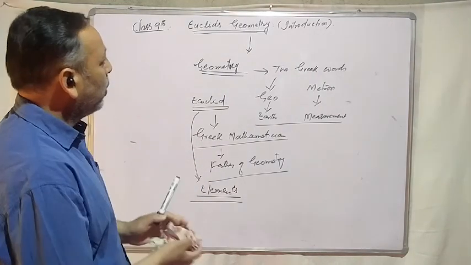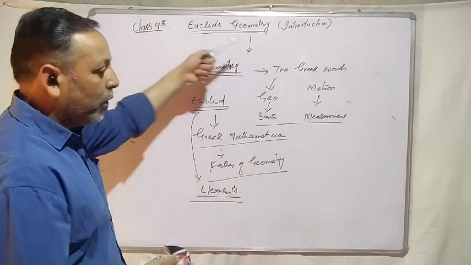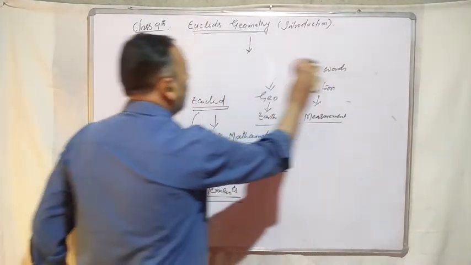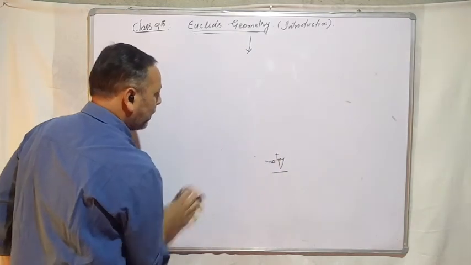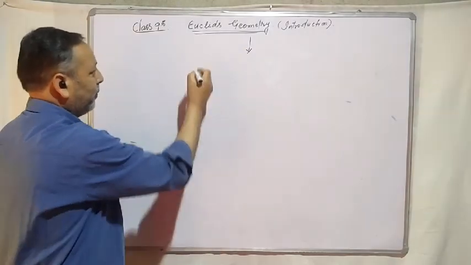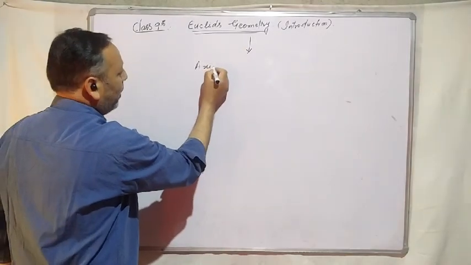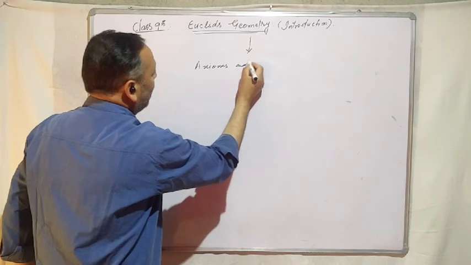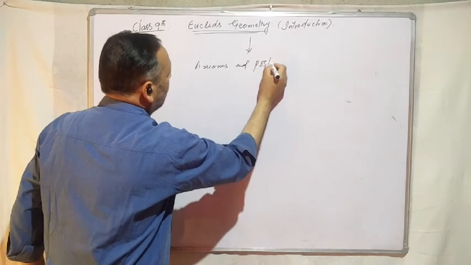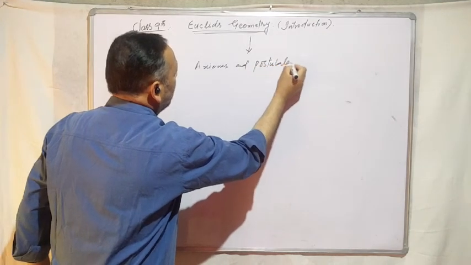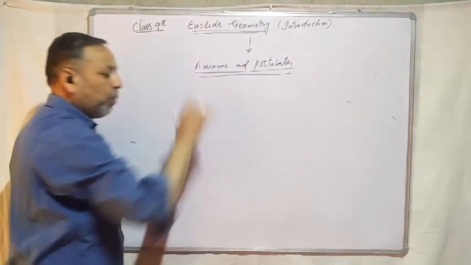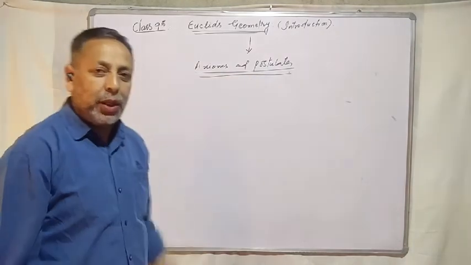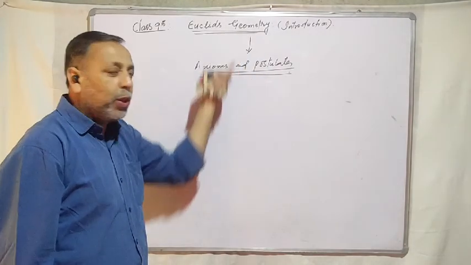Now, let us come to the point. What is Euclid's geometry? Euclid gave some axioms and postulates. These axioms and postulates together form Euclid's geometry.